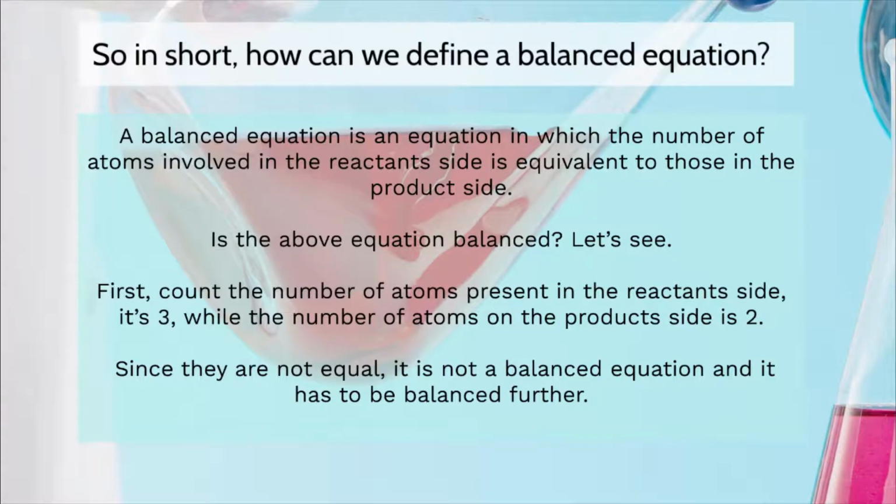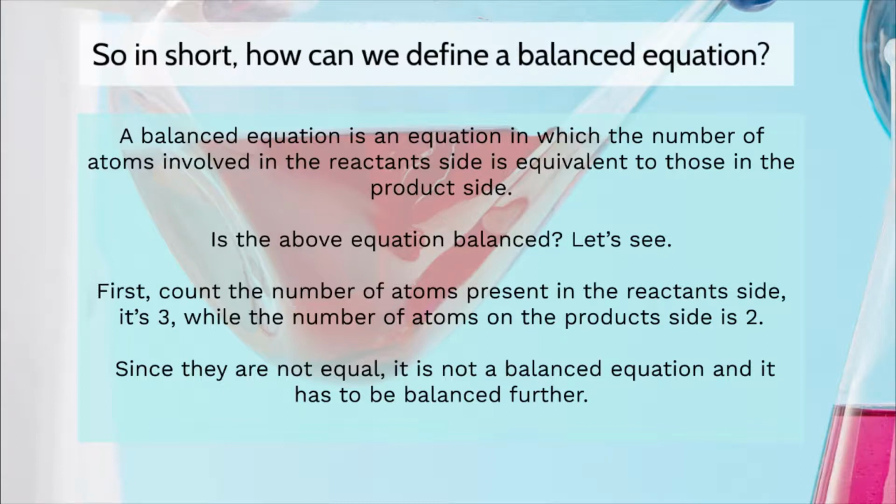So in short, how can we define a balanced equation? A balanced equation is an equation in which the number of atoms involved in the reactant side is equivalent to those in the product side. Is the above equation balanced?